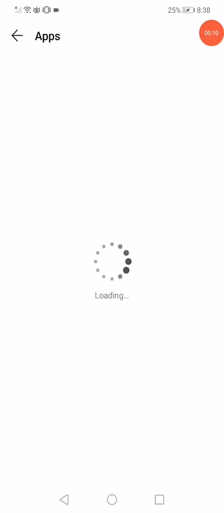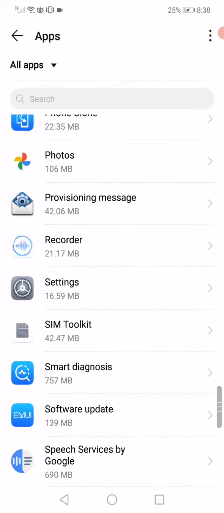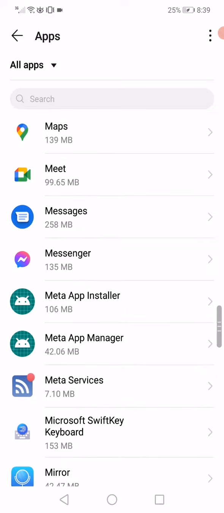When you open the apps now on this page, you will find every single app that you have on your phone. Wait a few seconds, and after that, all what you want to do is scroll until you find the Facebook Messenger right here. Click on Facebook Messenger as you can see here.